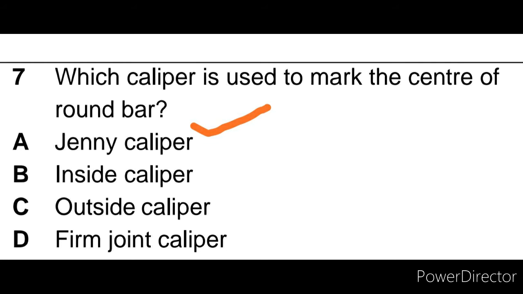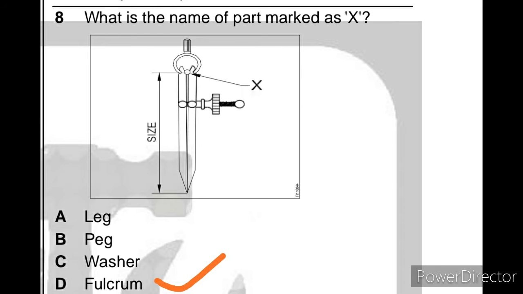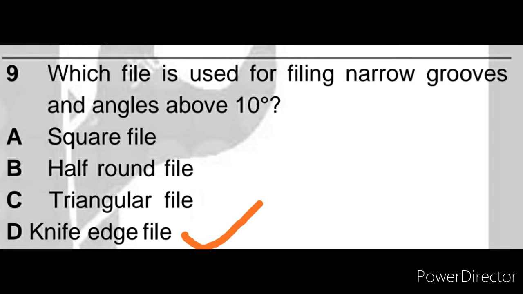Answer is Jenny caliper. Question number 8, what is the name of part marked as X? Answer is fulcrum. Question number 9, which file is used for filing narrow grooves and angle above 10 degree? Answer is knife edge file.